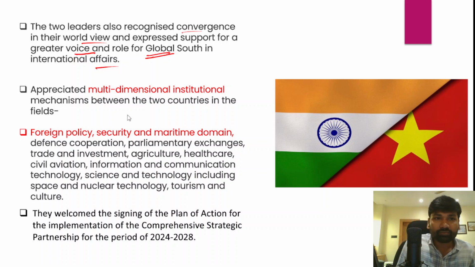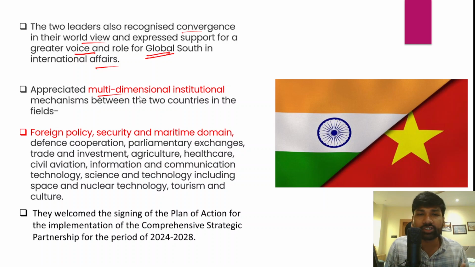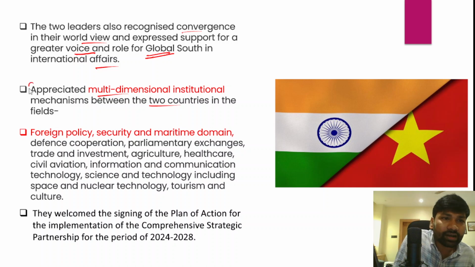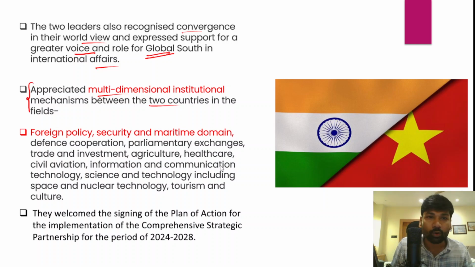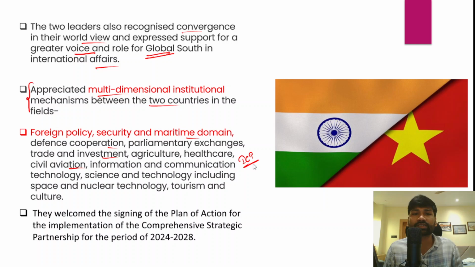They appreciated the multi-dimensional institutional mechanisms between the two countries in different fields. For example, the India-Vietnam engagement spans different areas: foreign policy, security, maritime domain, defense cooperation, parliamentary exchanges, trade and investment in manufacturing, technology, agriculture, healthcare, civil aviation, ICT, information and communication technologies.